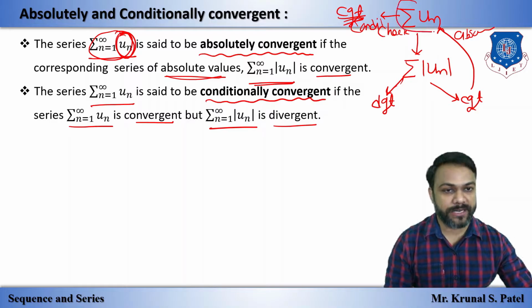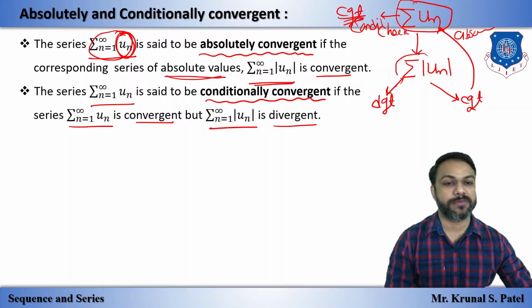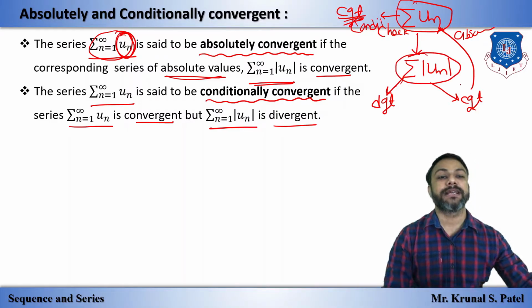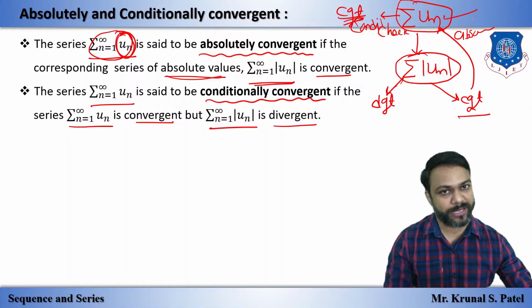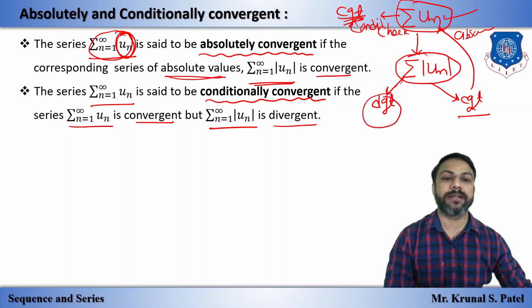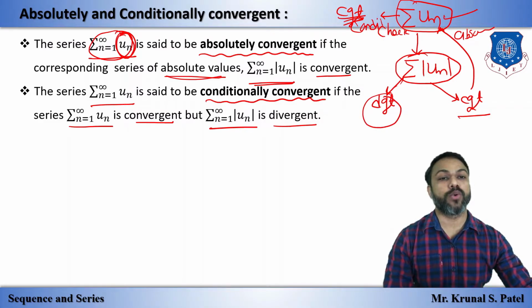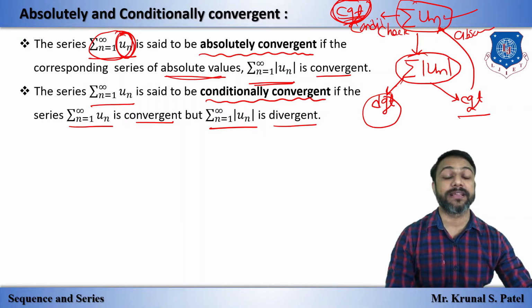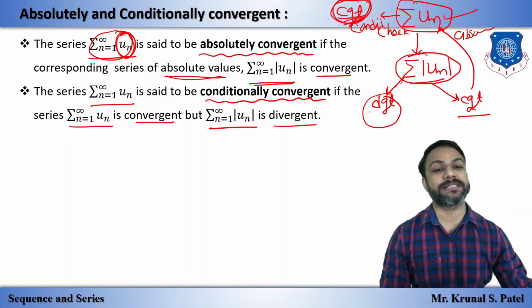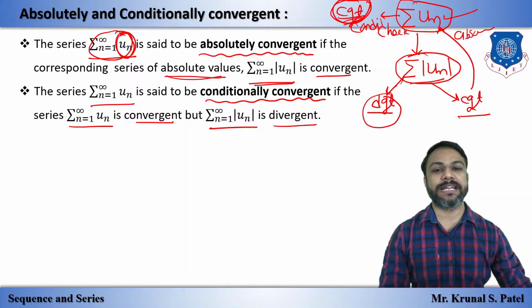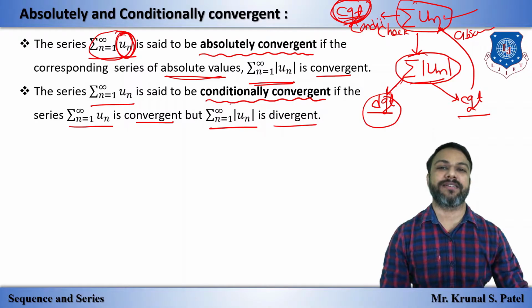That means this is given. We will find the magnitude value series. If it is convergent, then the given series is absolutely convergent. If it is divergent, we will check the original series, and if the original series is convergent, then we can say that it is conditionally convergent. One condition is there. What is the condition? That the absolute series is divergent. This is the condition. That's why it is known as conditionally convergent.